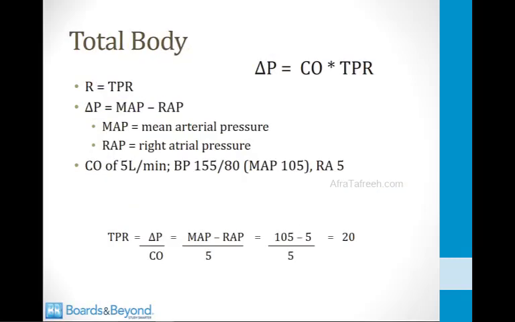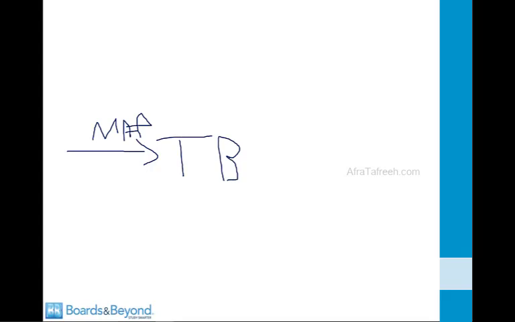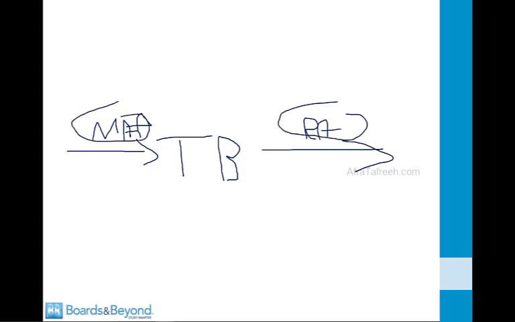So now let's talk about how we would actually use the flow equation to estimate some values for the total body. So for the total body, the resistance is the total peripheral resistance. The change in pressure as blood flows through the total body is equal to the mean arterial pressure minus the right atrial pressure. And just to make this very clear, blood leaves the heart to go through the total body with a pressure of the mean arterial blood pressure. The blood then flows through the entire body. It flows through all the organs in the body, and then the blood goes back to the heart, and the pressure when it comes back to the heart is equal to the right atrial pressure. So the delta P is the difference between these two values.